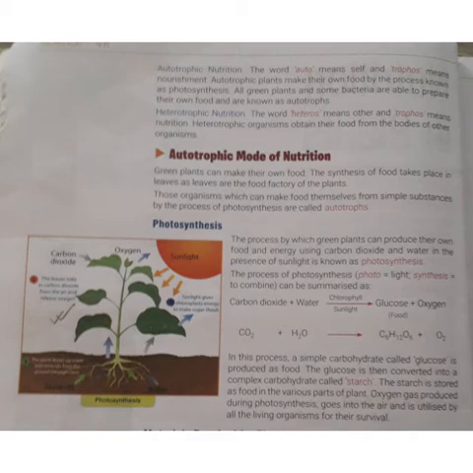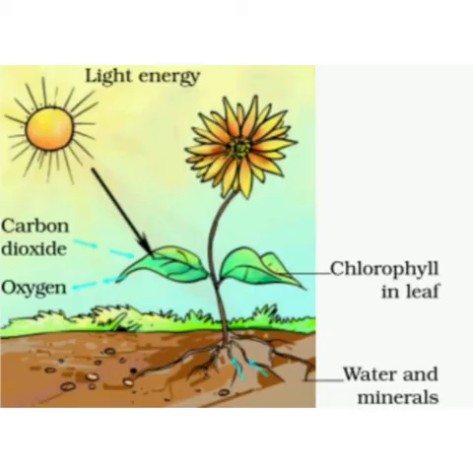The oxygen gas produced during photosynthesis goes into the air and is utilized by all living organisms for their survival. It means human beings and other animals totally depend on the plants, because plants make their own food and clean the environment. The requirements for photosynthesis are carbon dioxide, water, chlorophyll and sunlight.